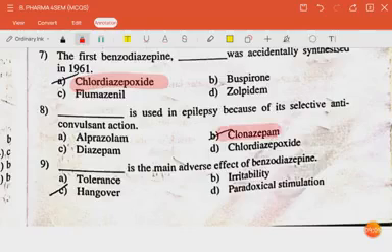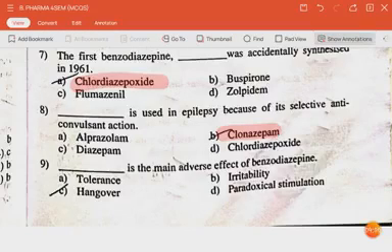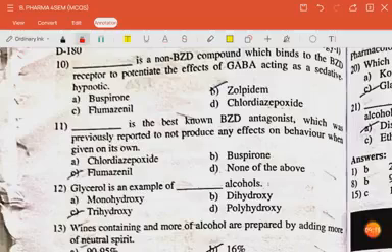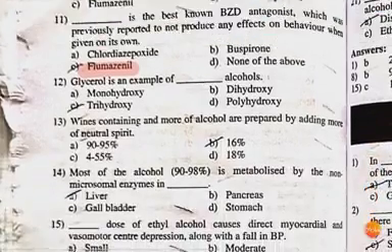The answer is clonazepam. The next question is dash is the main adverse effect of benzodiazepine. The answer is hangover. Next question is dash is a non-BZD compound which binds to BZD receptor to potentiate the effects of GABA acting as a sedative hypnotic. The answer is zolpidem. The next question is dash is the best known BZD antagonist which was previously reported to not produce any effects on behavior when given on its own. The answer is flumazenil. The next question is glycerol is an example of dash alcohols.